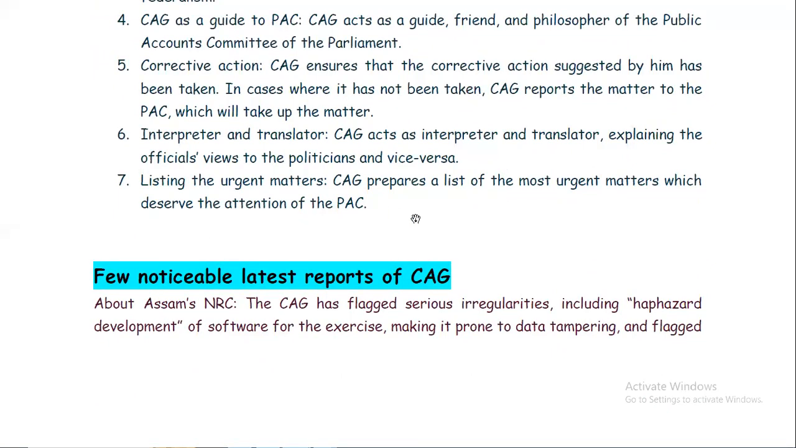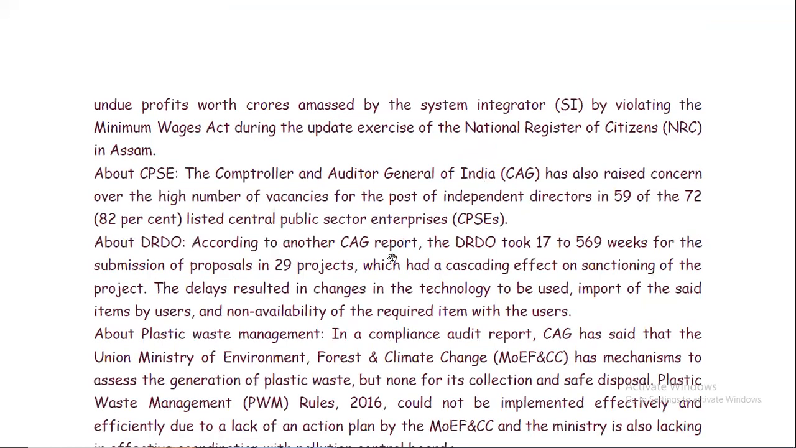Now, some latest reports of CAG. A few noticeable latest reports of CAG. First, Assam's NRC. About Assam's NRC, the CAG has flagged serious irregularities, including haphazard development of software for the exercise, making it prone to data tampering, and flagged undue profits worth crores amassed by the system integrator by violating the Minimum Wages Act during the update exercise of the NRC, that is National Register of Citizens in Assam.